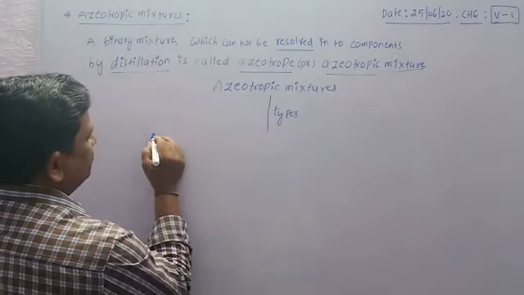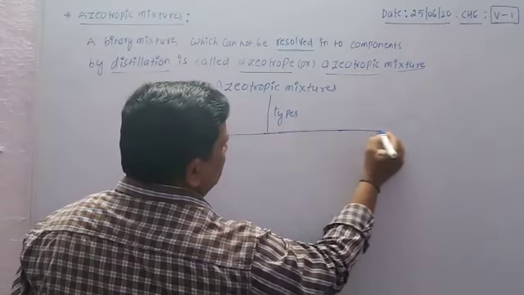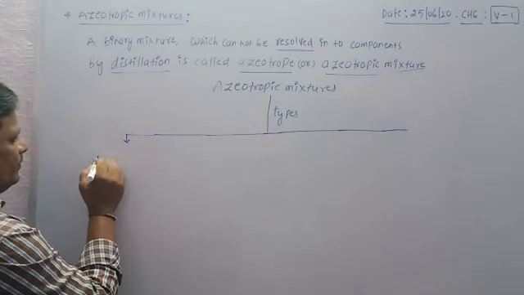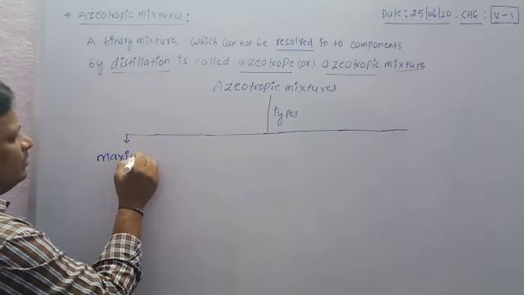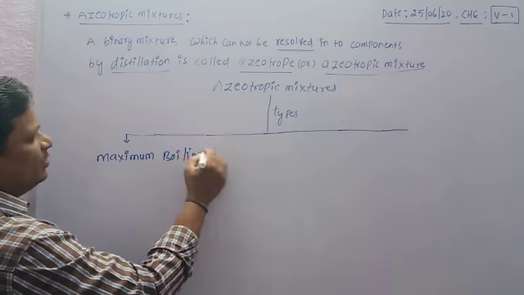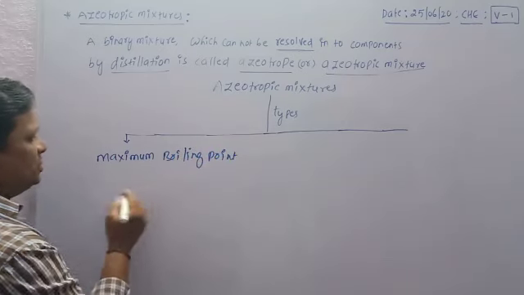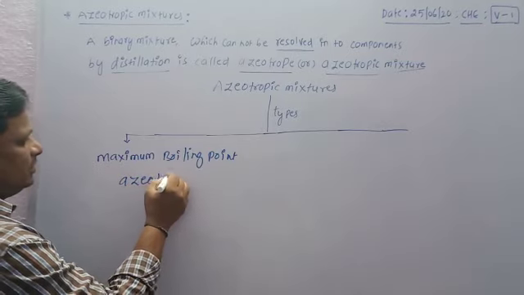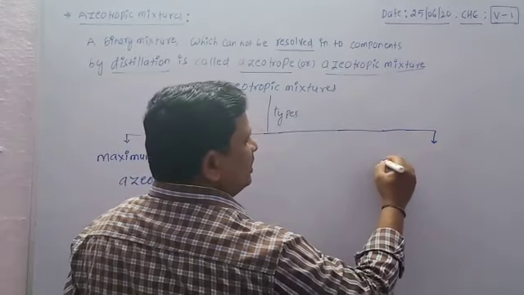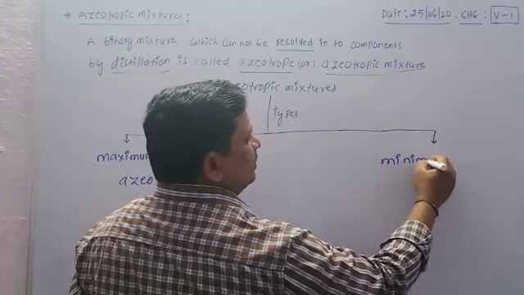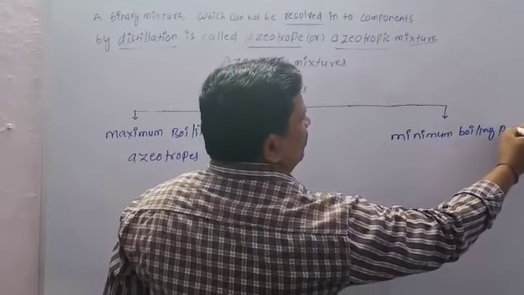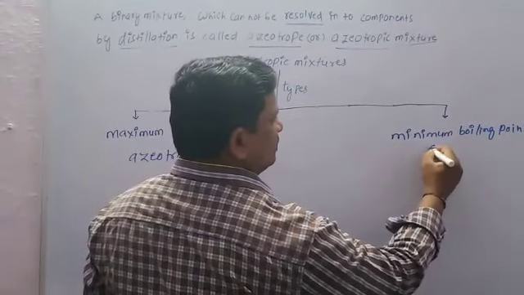The second one is minimum boiling point azeotropes.